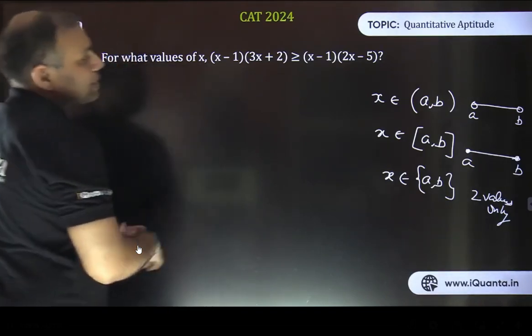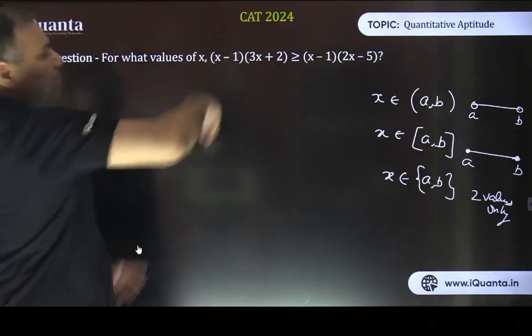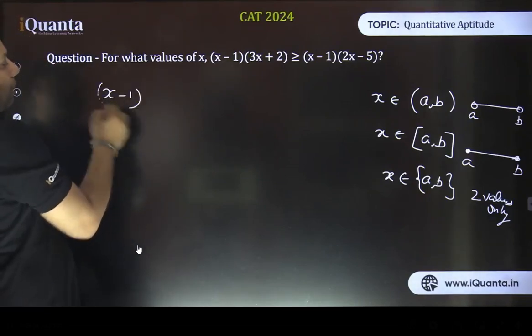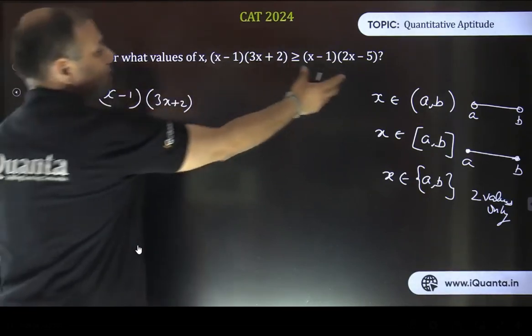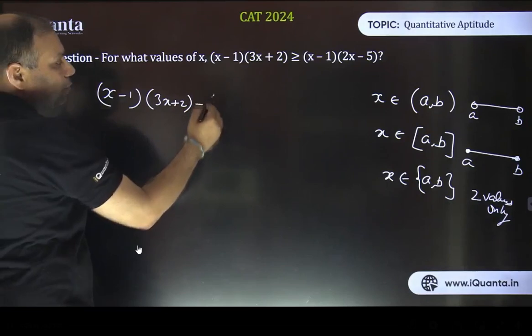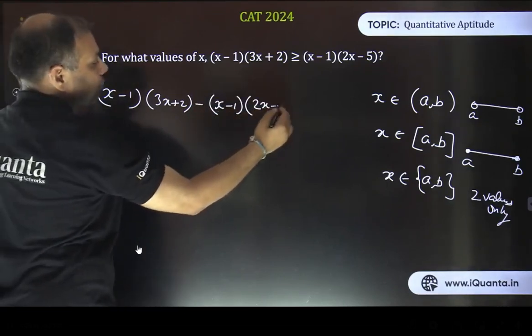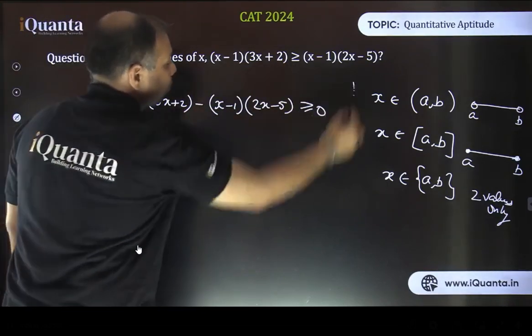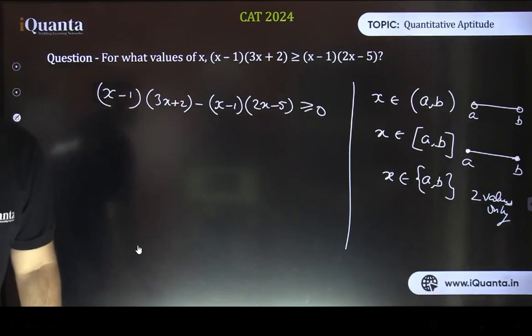So what we need to do is bring this RHS on the left hand side. So it comes out to be x minus 1 into 3x plus 2. And that term, when we are taking it on the left hand side, will become negative. So negative of x minus 1 into 2x minus 5, and that should be greater than or equal to 0. Till this step it is okay? Is it fine?